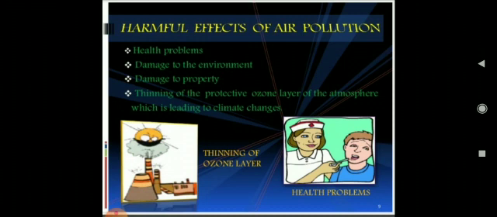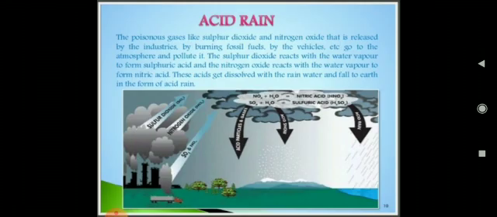So now we'll talk about the next topic, that is acid rain. See students, as we know, burning of coal, petrol and diesel produces carbon dioxide, carbon monoxide, oxides of nitrogen and oxides of sulfur. All these pollutants remain in air. Oxides of nitrogen and sulfur react with water vapor present in the atmosphere to form nitric acid and sulfuric acid. The acids drop down with rain, making the rain acidic.